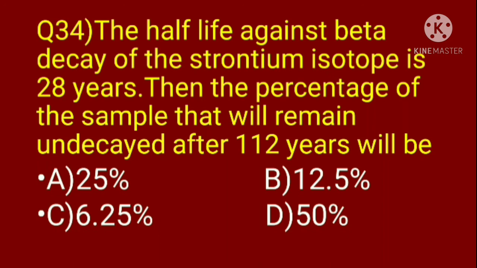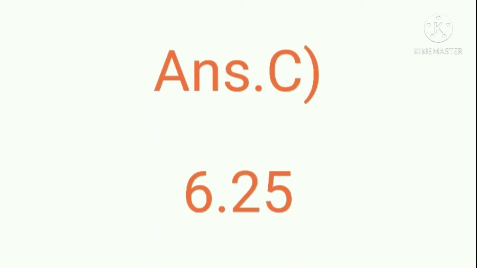Here option C, 6.25%, is the correct answer, because during the first half-life, 28 years, it will decay to 50%. After the second half-life, 56 years, it will decay to 25%. After the next, 84 years, it decays to 12.5%. After the last, 112 years, it will decay to 6.25%. Hence the correct answer is option C.